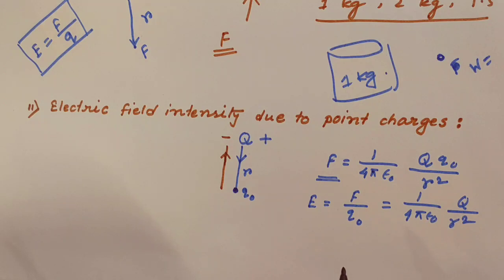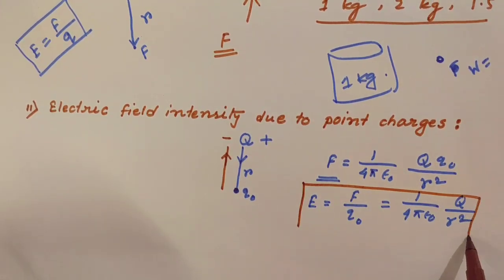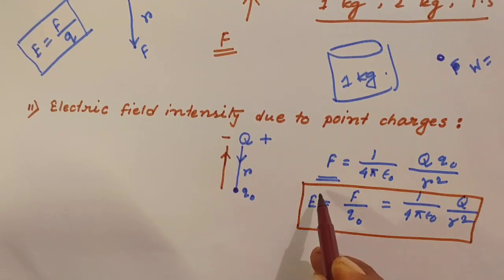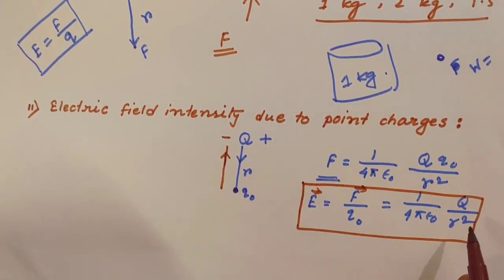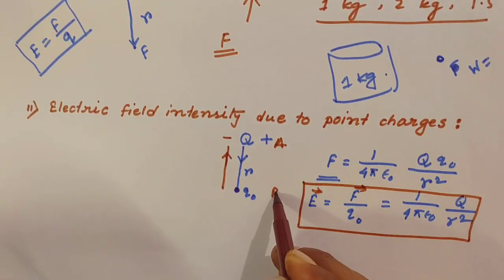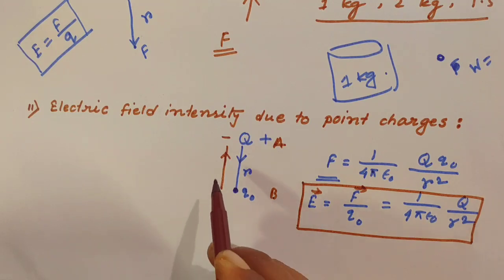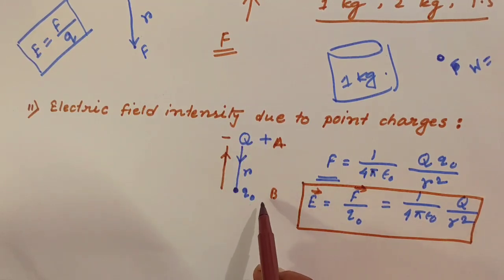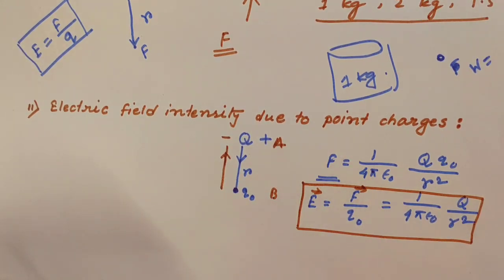The final form of this electric field for a point charge is this one, which is a vector quantity, and this will act along point A to point B if it is a positive charge, and if it is a negative charge, the direction will be from B to A. These basic concepts you have to clear.